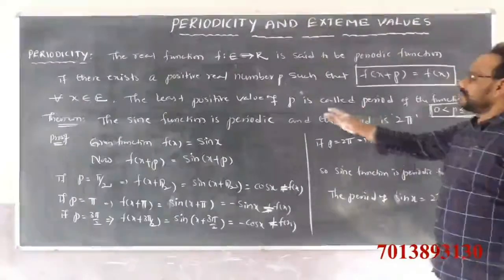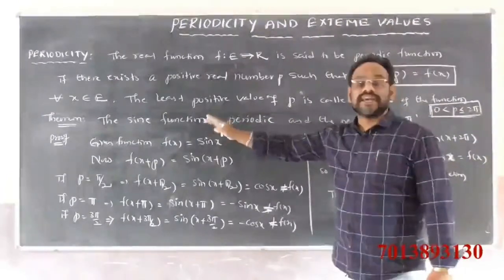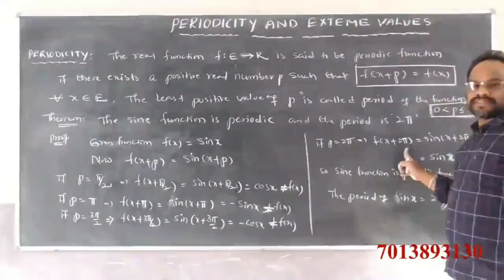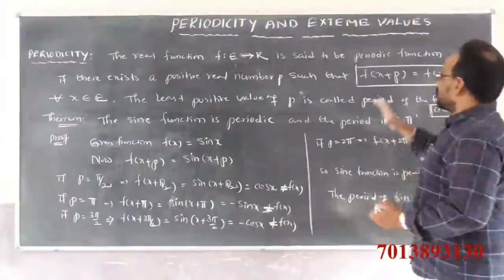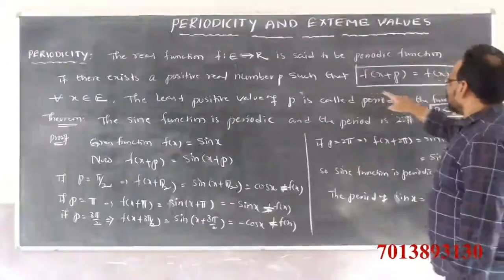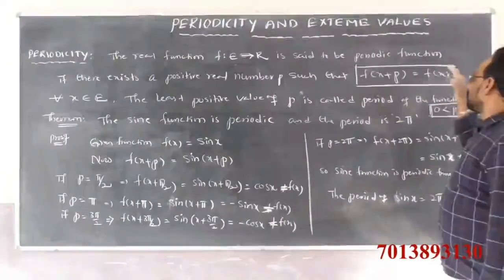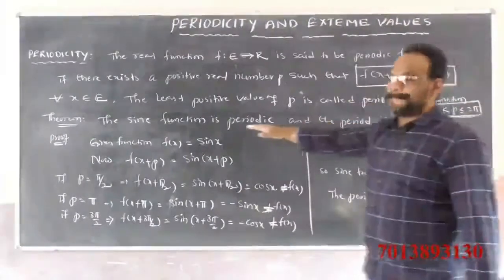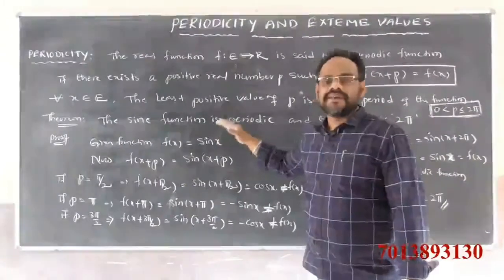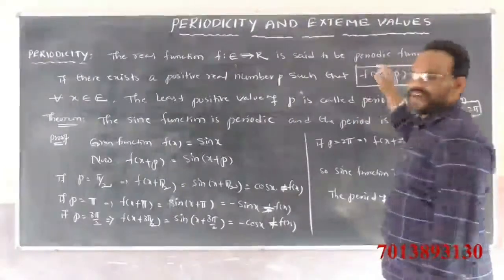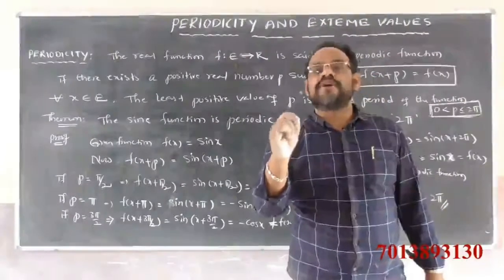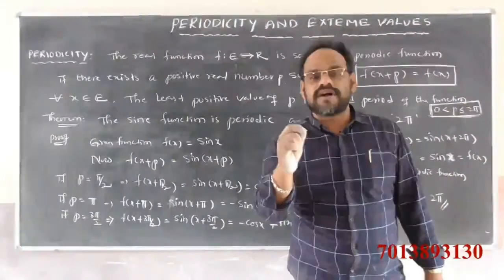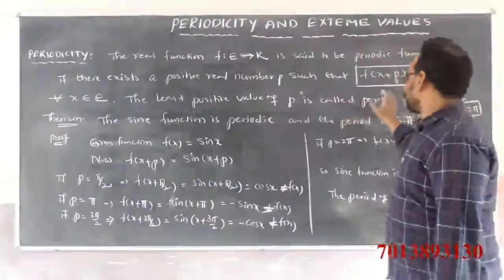So sine function is a periodic function, with what period? Which function satisfies this condition f of x plus p is equal to f of x? Then the function is called a periodic function, and the least value of p is called the period of that function.